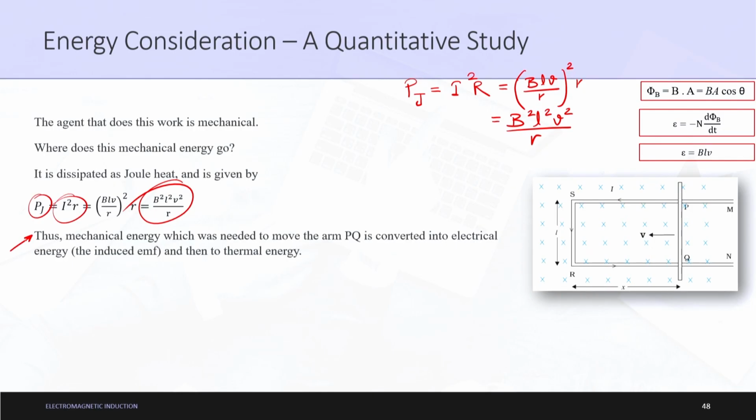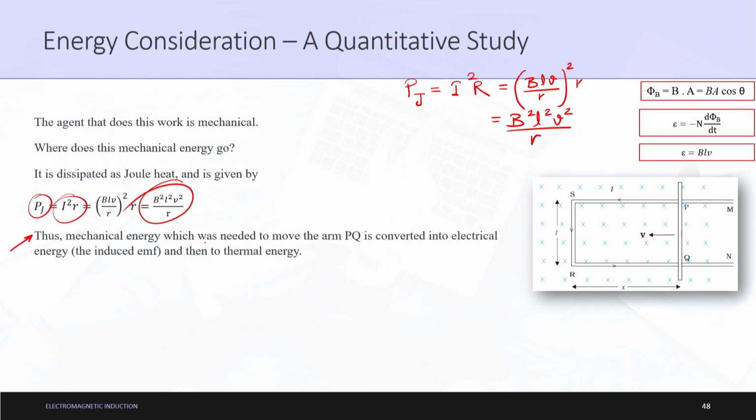Because there was no dissipation of energy, the mechanical energy due to our work is being converted into joule heat here. And because the formula we obtained for the joule heat is similar, it is quite evident that the complete transfer of energy has occurred. Hence, the conservation of energy is also proven here, and Lenz's law is also correct here. So, everything goes intact in physics.